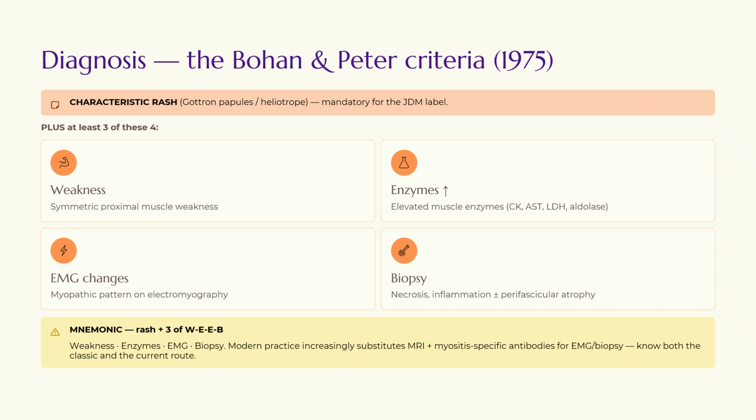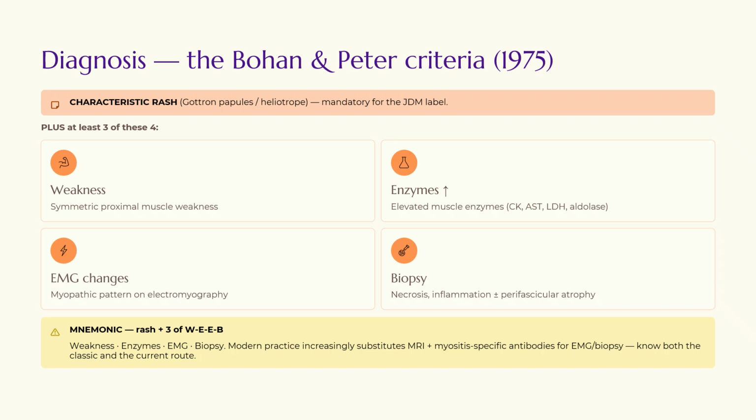Weakness we discussed is a symmetrical proximal weakness. The enzymes can be elevated: the CK, AST, LDH, aldolase. There can be characteristic myopathic changes on the EMG. The biopsy can show necrosis, inflammation, plus perivascular atrophy. Again, they are quite patchy changes.